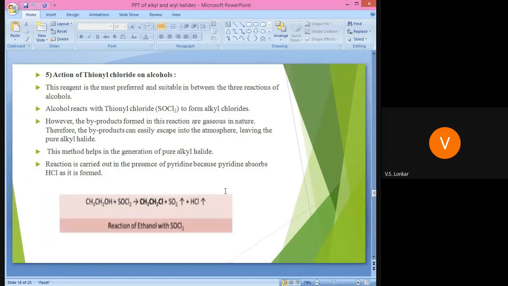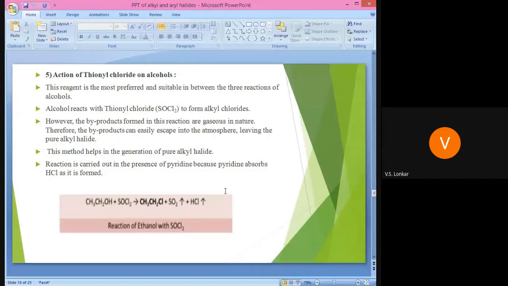Here we get only alkyl chloride, because our reagent is thionyl chloride, not thionyl bromide or thionyl iodide. Here we specially use thionyl chloride. This reagent is most preferred and suitable among all three reactions with alcohol.